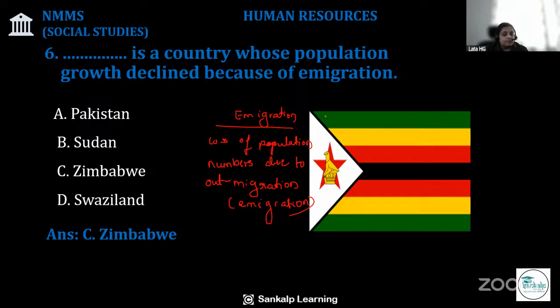There are many factors like search of employment, education, and other growth opportunities. Because of those reasons, people migrate from one country to another. Okay, thank you.